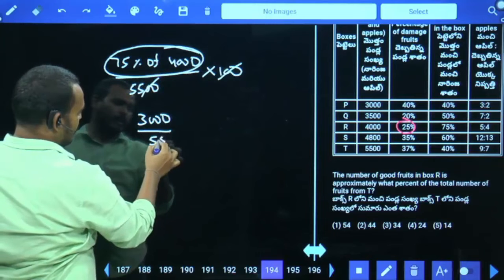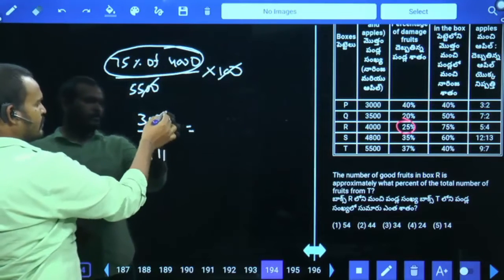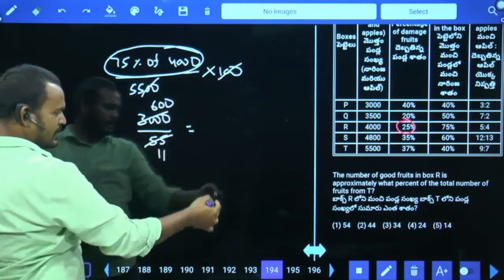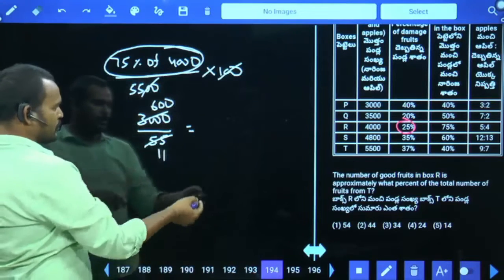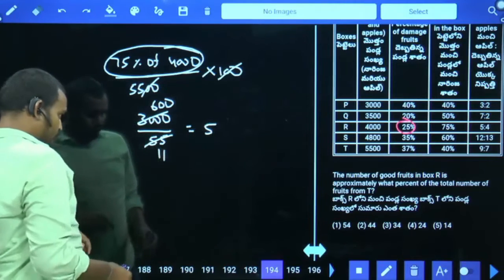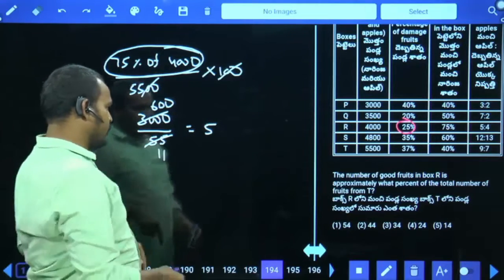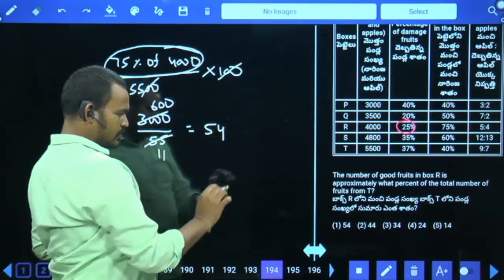3000 by 55. Okay. 5 11 times, 5 600 times. It will be 600 by 11. We require the approximate percentage. Approximate percentage: 11, 5 times, remaining 50. 50 means it is 4 times, so 54 something.